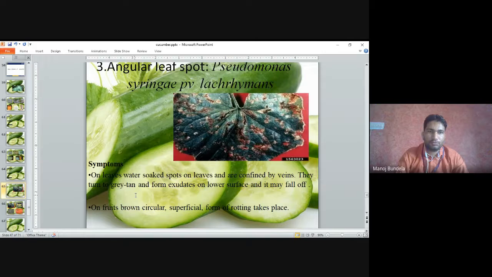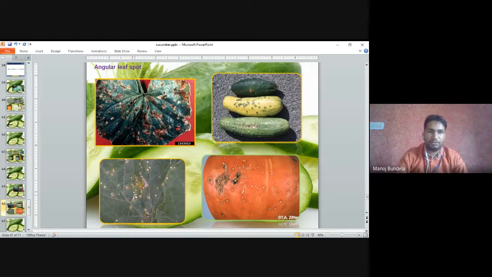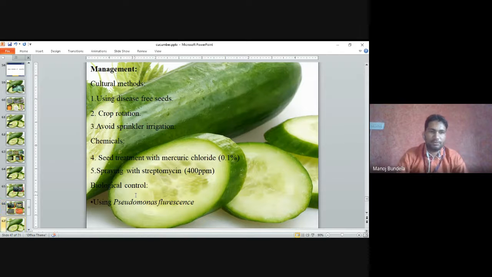Angular leaf spot. On the leaves, water-soaked spots are confined by veins, and they turn grey-tan and form exudates on the lower surface, and they may fall off. On the fruits, brown circular superficial spots form, and rotting takes place. You can see the angular leaf spot symptoms on the fruits and leaves. Management: use disease-resistant seeds, crop rotation, and avoid sprinkler irrigation. Chemicals: seed treatment with mercuric chloride, spraying with streptomycin, or biological control also we can use.